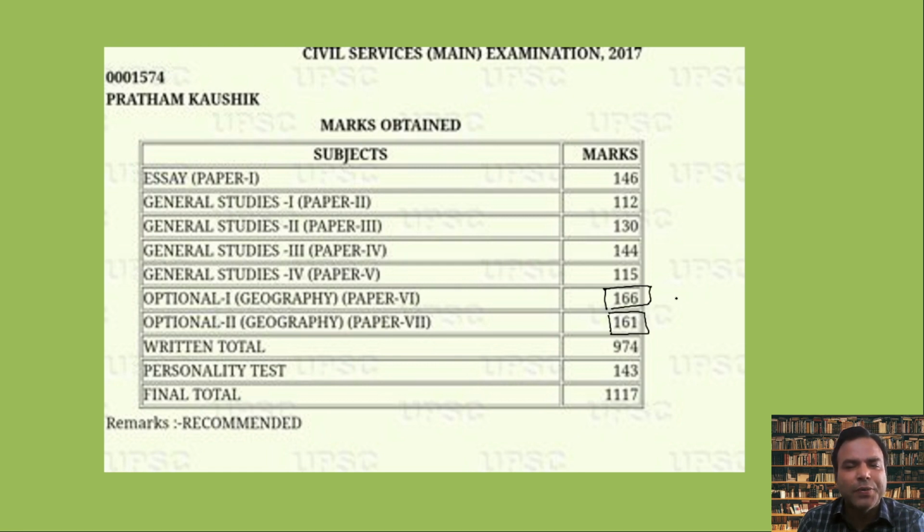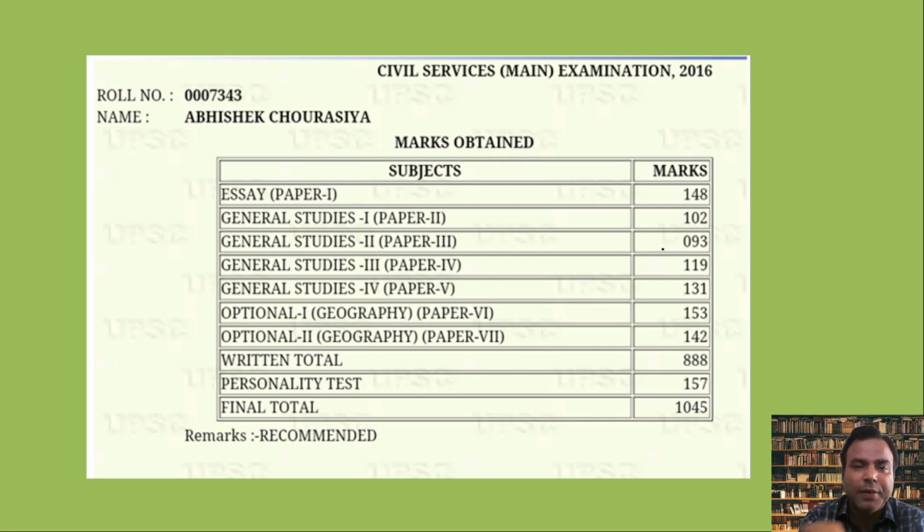In total he got around 327 marks. So look at that. How many marks should one score in the optional to get recommended? At least 280 plus, he or she should get to finally be in the top 100 ranking. So this is one of the testimonies. Pratham Kaushik got 327. You can also get that.